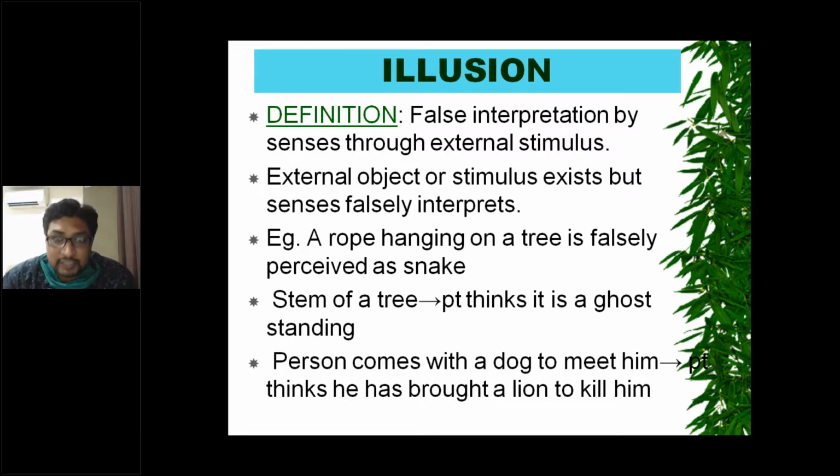So in illusion, there is an external stimulus, whereas in hallucination, there is no external stimulus. Even without any voice, he hears a voice. Even without any touch, he feels a sense of touch.